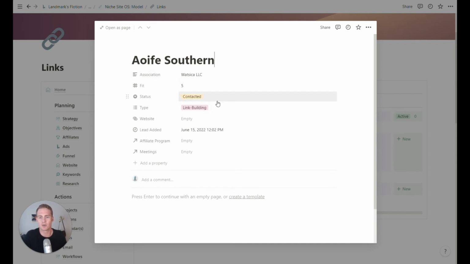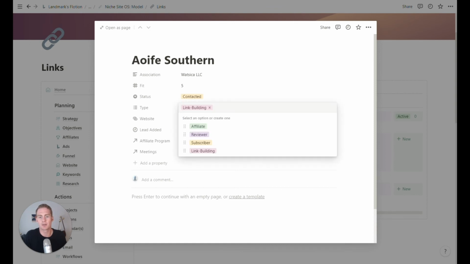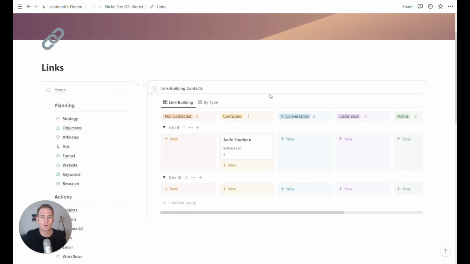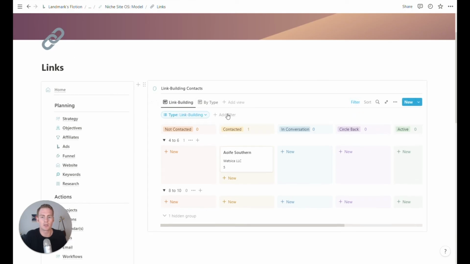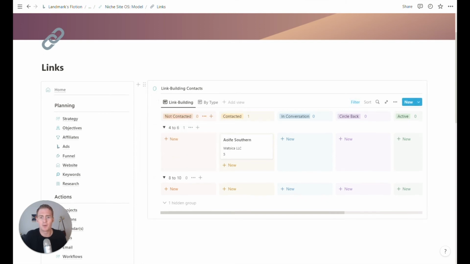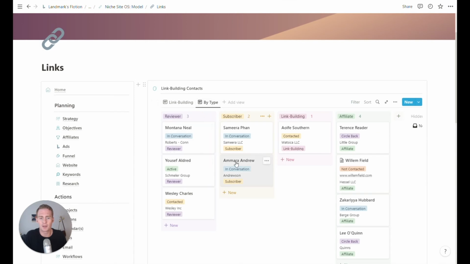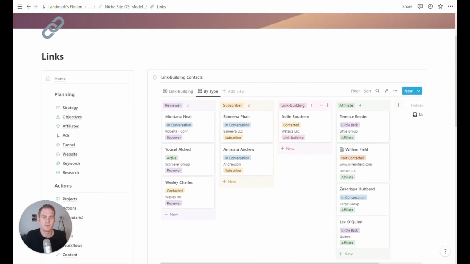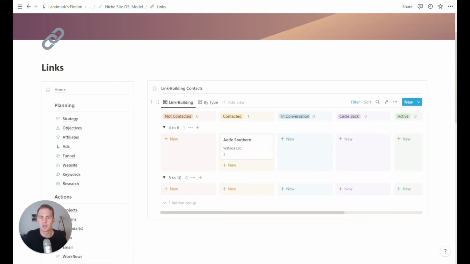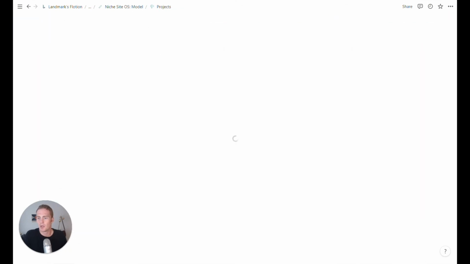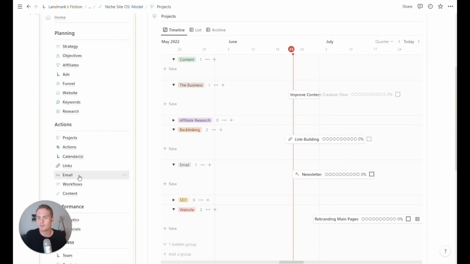We have a status for each contact. We have a type. So there are a few different types of contacts in our database, and our link building board is going to be filtered to only show the link building contact. We then also have another view, which is just a pipeline of different types of contacts, which may actually not be very relevant. So we can get rid of that. Where are we now?